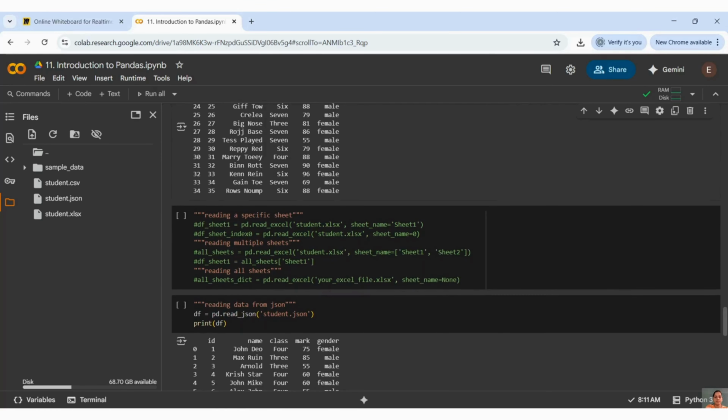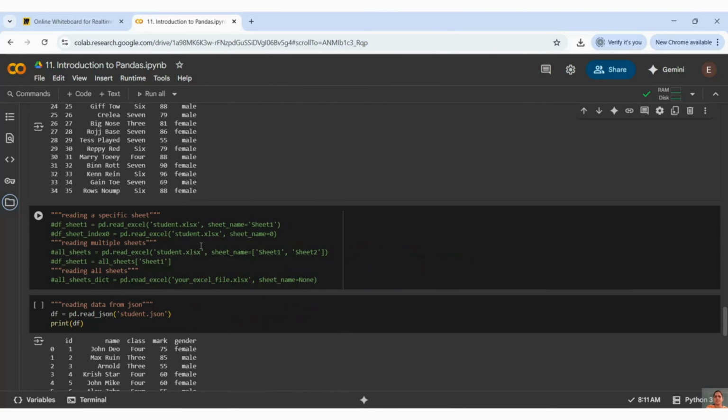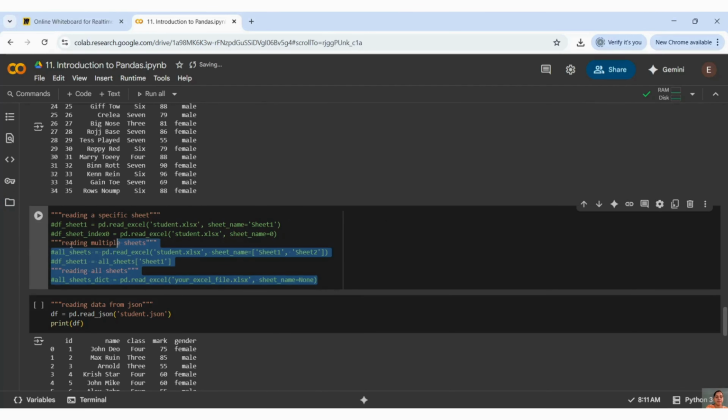Most of the time, you get data in CSV or SQL or DB format. But when you work with Excel, there are many other options I have given here, and I have just commented them out. I don't want to try them right now; I have kept them just for your reference.